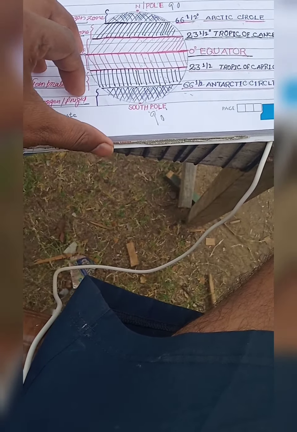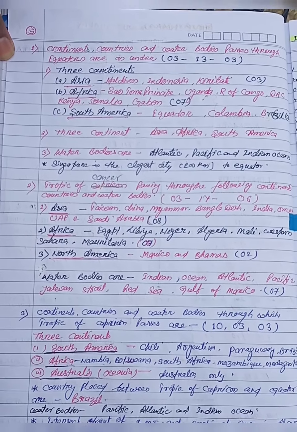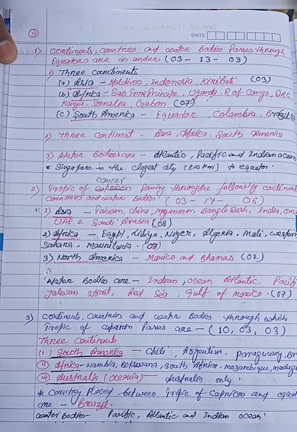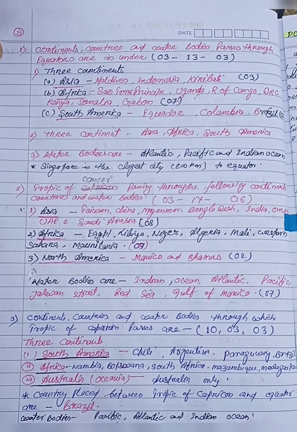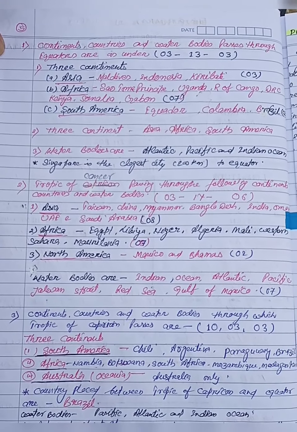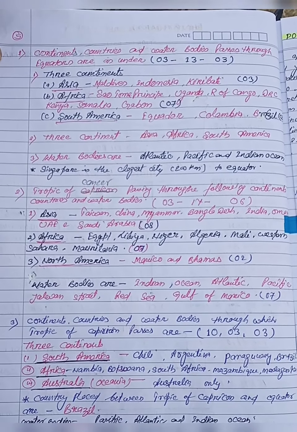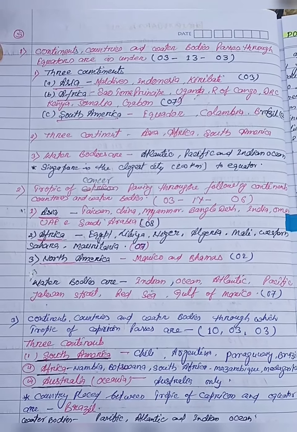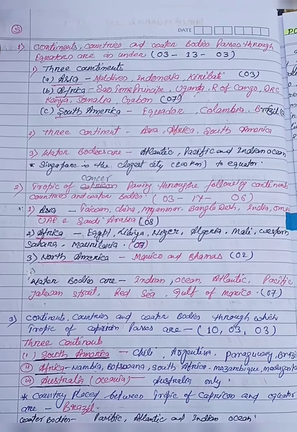Now come to the continents, countries and water bodies through which the equator passes. These are 3, 13 and 3. The 3 continents are Asia, Africa and South America, and the countries according to the continents are